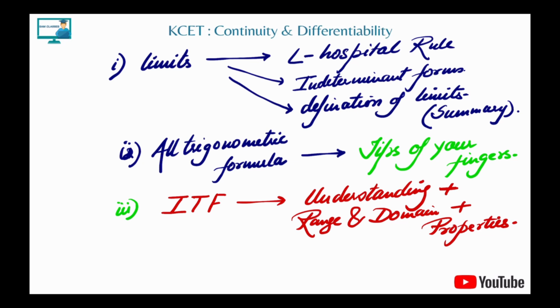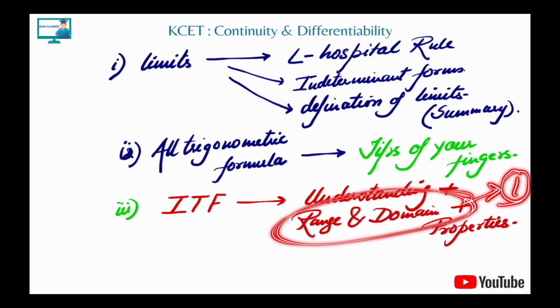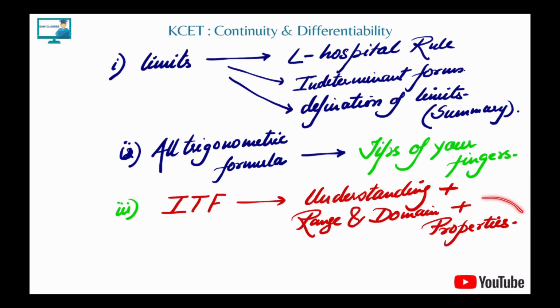Coming to the ITF, we have already uploaded the ITF video. Go watch it. There you need the understanding a bit of the ITF, what is basically an inverse function, range and domain, students, very, very important. One question directly comes from range and domain almost, okay, for your PU also and for the KCT also, like somewhere here and there, a lot of questions can be solved just by knowing the range and domain. And then the properties, okay? Though the properties part is not there, still we are taking everything because we promised we'll give you the content so that you can score 50 plus, not less than that, okay? So you can score 50 plus, not less than that.